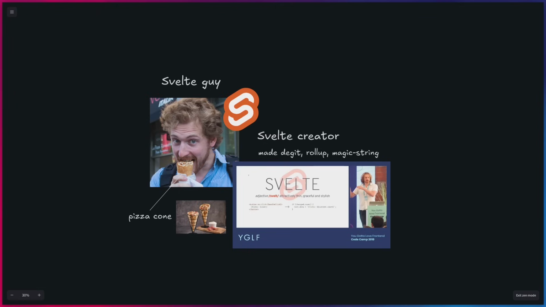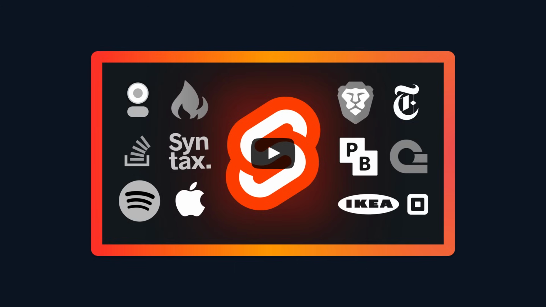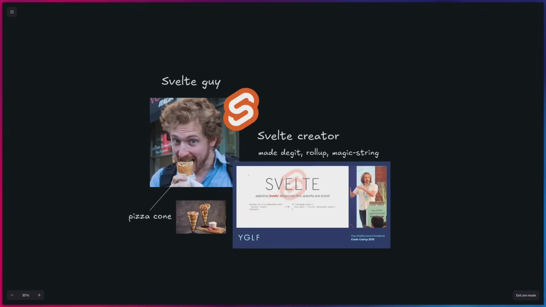And at that point Svelte wasn't really widely used. And people still look at Svelte as this underdog, but it's really a mainstream framework today used by trillion-dollar companies. And over the years, as more people used the framework, they ran into some limitations. So before Svelte 5, Svelte would statically analyze your code to see what had to change, and then it would create functions for updating the value. But this reactivity only worked inside of Svelte components. So to have reactivity outside of Svelte components, we had to use something like stores.